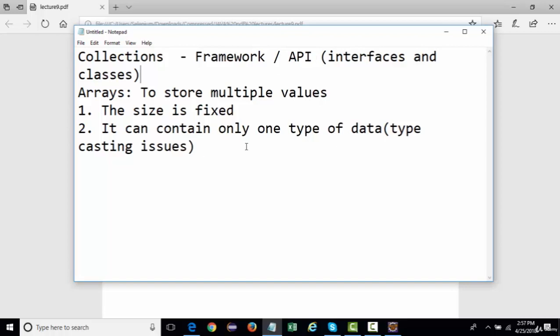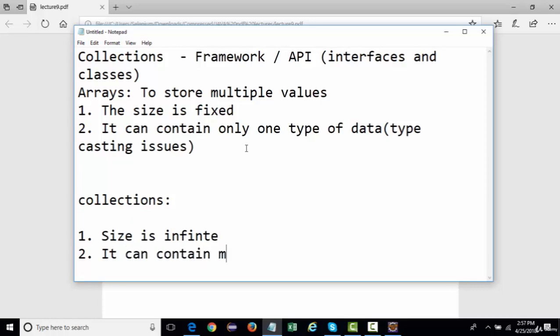The benefit of using collections is, first, the size is infinite. You can keep on adding values and storing data, and you need not define any size. The second thing is that it can contain multiple types of data. You can store the data in a single format, or you can have multiple types of data stored in a collection.